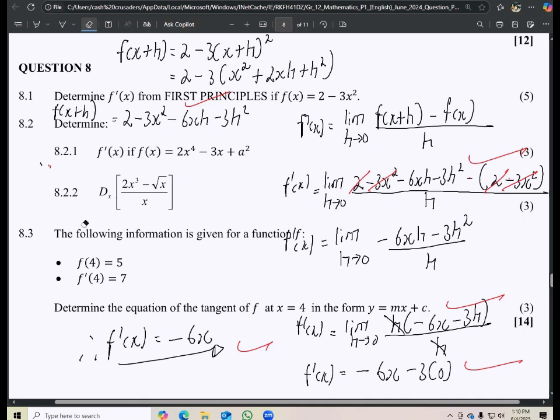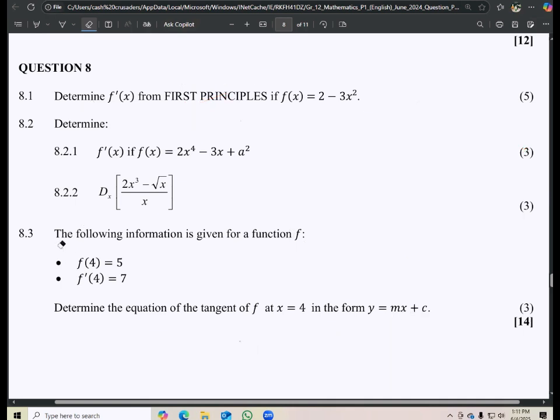Okay, then we have 8.2.1, which says: f of x is equal to 2x to the exponent of 4 minus 3x plus a squared. Now note this, we are trying to derive in terms of x, meaning the a that you are seeing here should be treated as a constant.